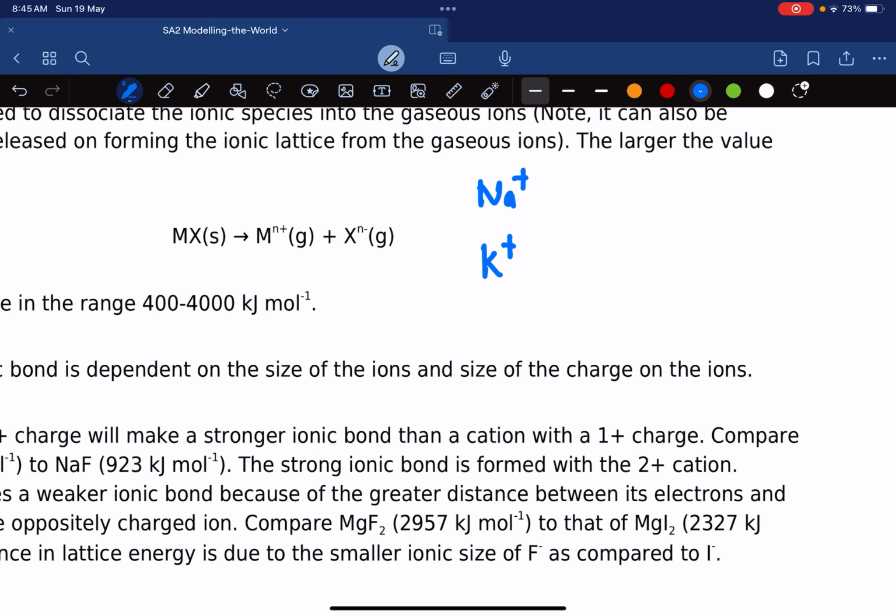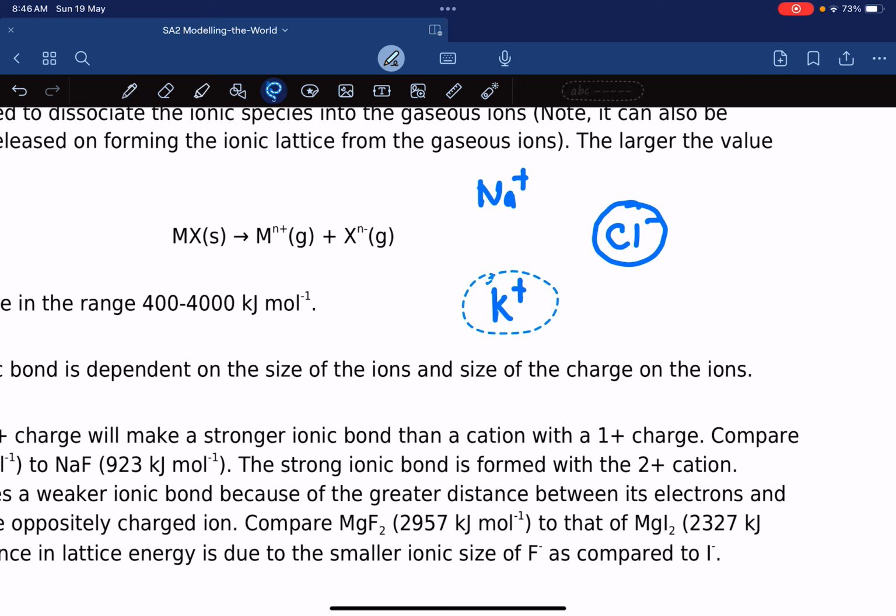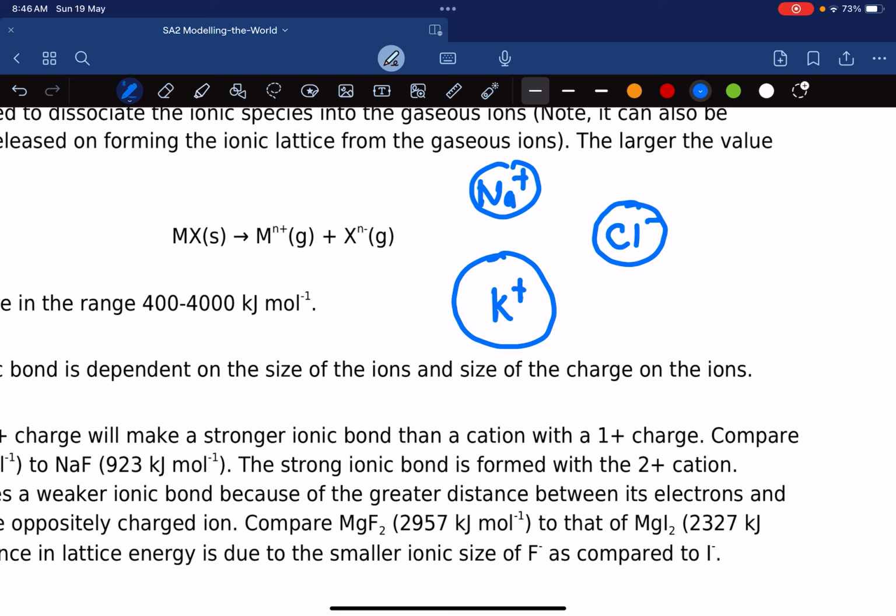And then let's say we have the same negative ion, chloride ion, and we keep chloride ion constant. Sodium ion is a little bit small. Potassium ion is bigger because it's in period 4.